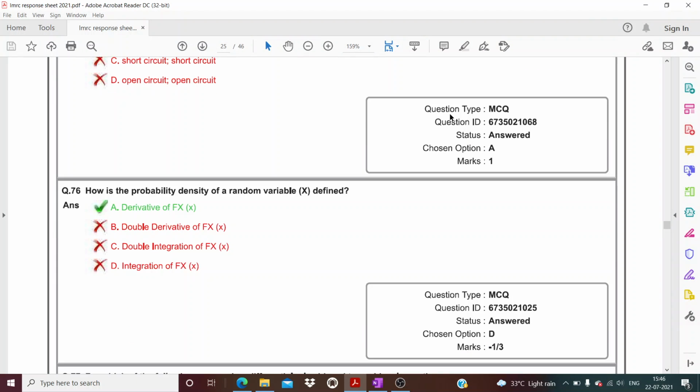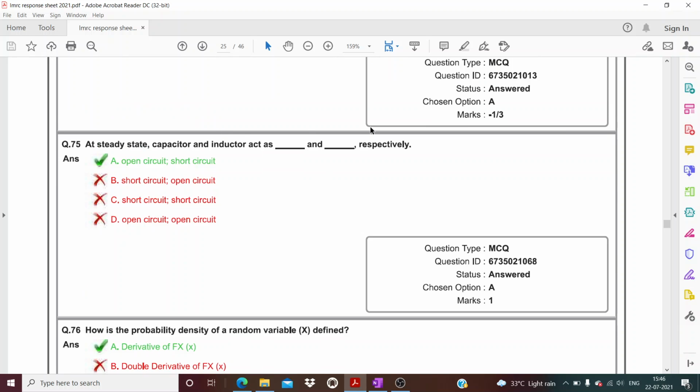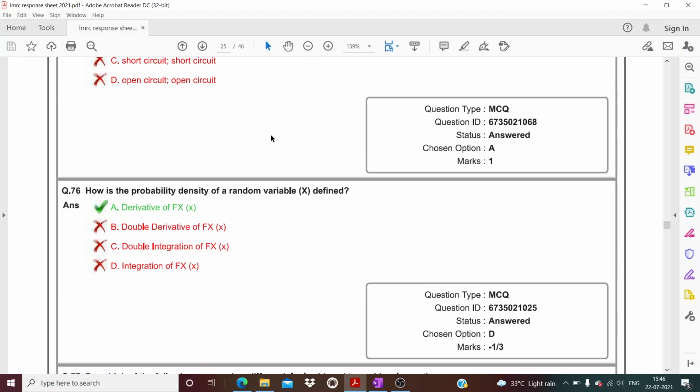So I am explaining UPMRC response sheet questions with solutions. This paper was conducted on 16th July 2021. I am explaining the assistant manager electrical engineering part. Okay, so this is the question. I have already explained up to question 75, okay. So I am explaining from question number 76.